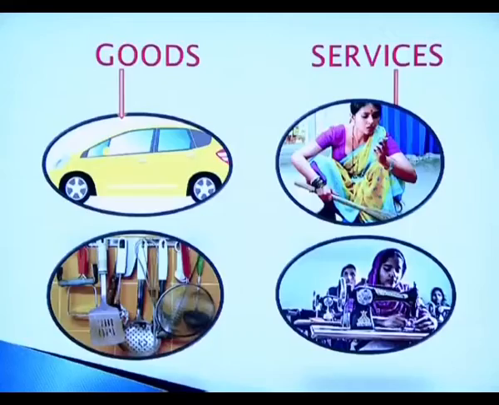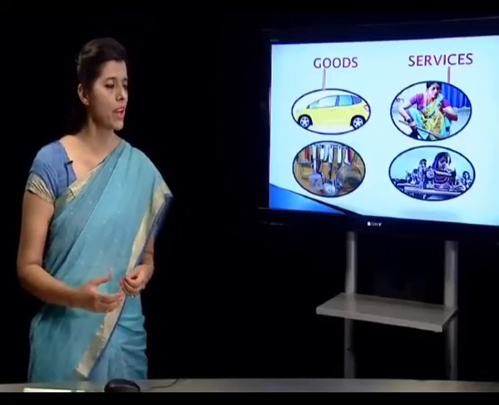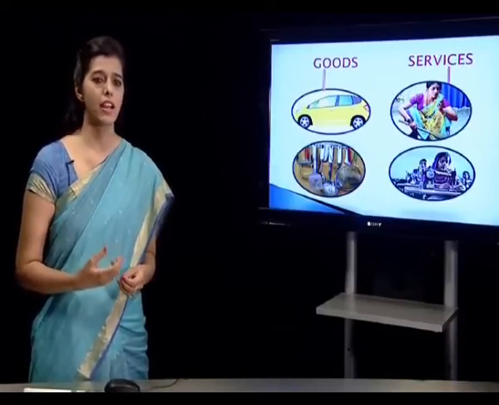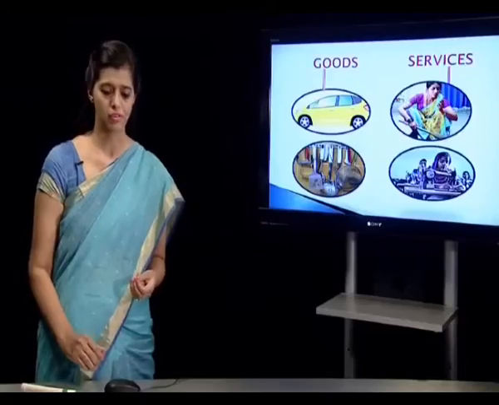Goods are the various commodities that we use to satisfy our needs and desires, like you can see a car, utensils, washing machine, refrigerator and so on. You can have numerous goods with you. And we also spend money to buy certain services, like while hiring a maid, as she gives us the services, and for stitching clothes we are hiring tailors, or electricity. These are all services, or a telephone service.